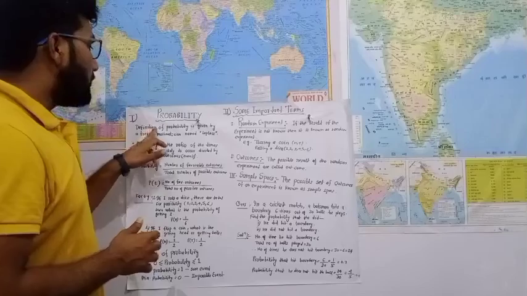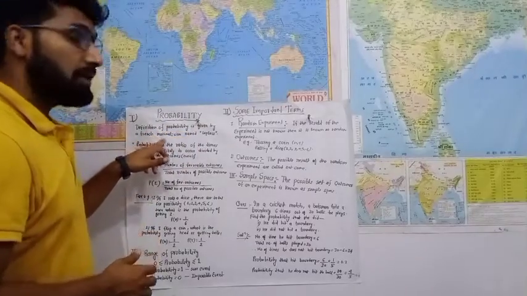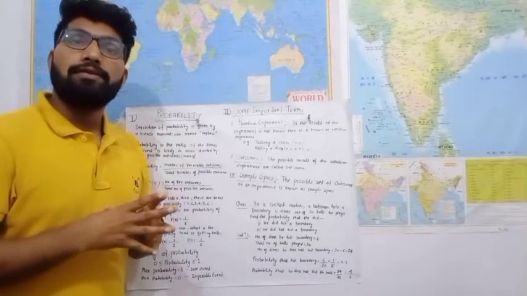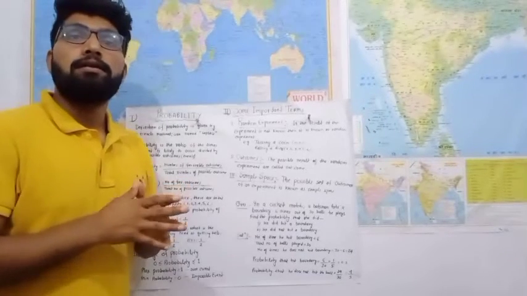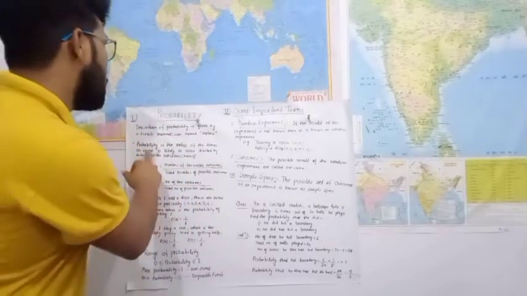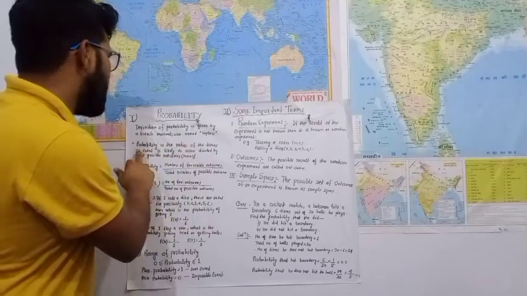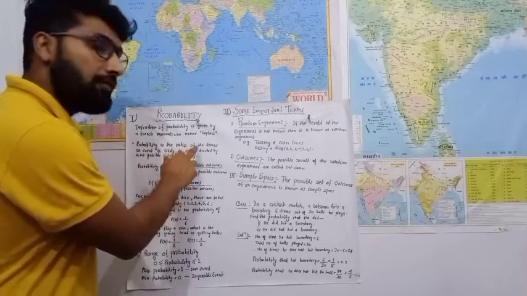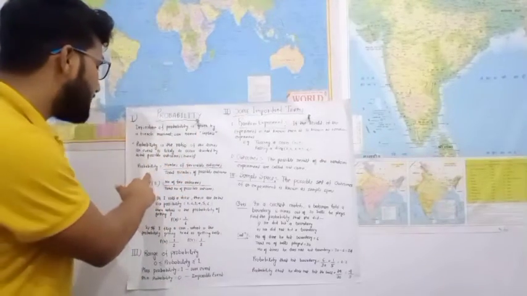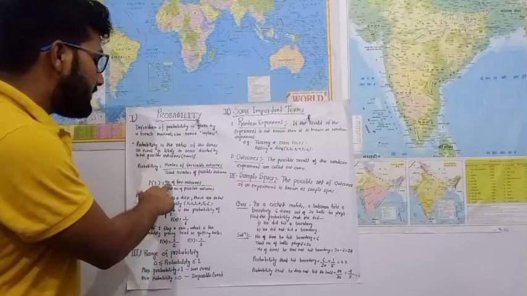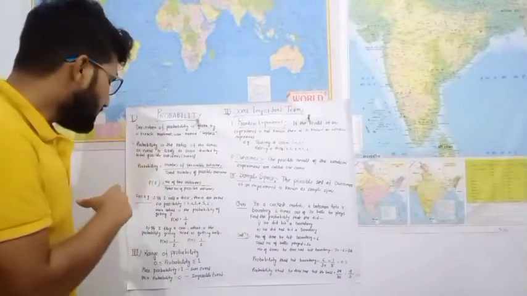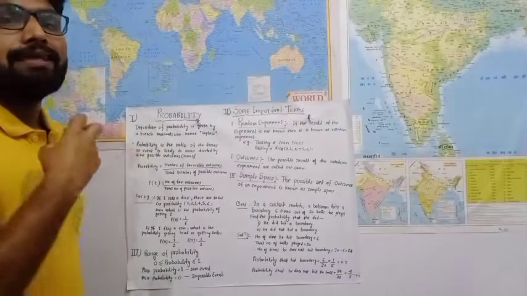The definition of probability was given by the French mathematician Laplace. The standard definition of probability is here. Probability is the ratio of the times an event is likely to occur divided by the total possible outcomes. In mathematical terms, probability of an event is equal to the number of favorable outcomes upon the total number of possible outcomes. This is explained by an example.